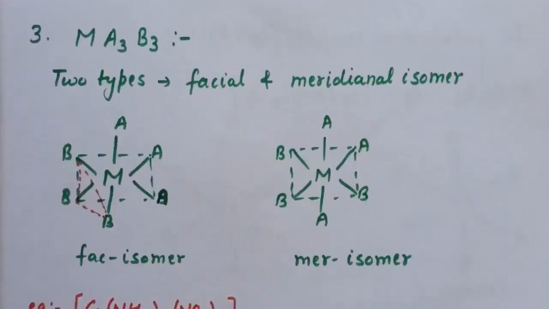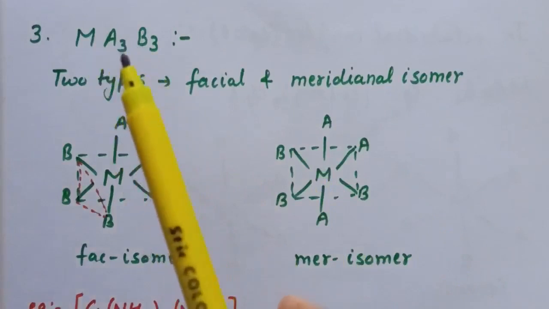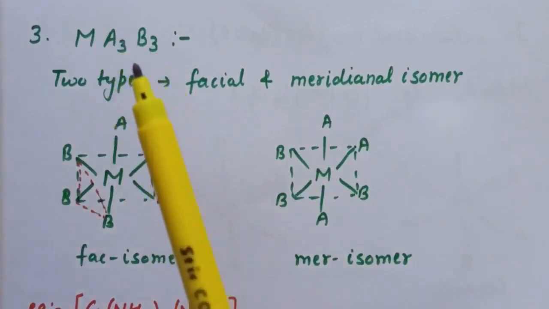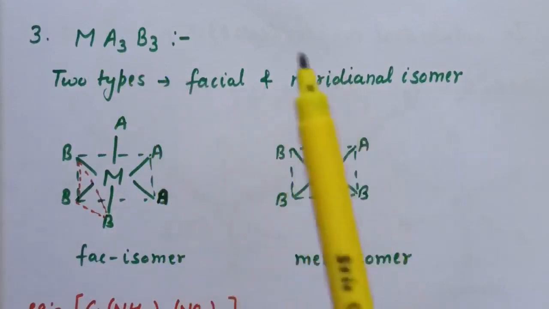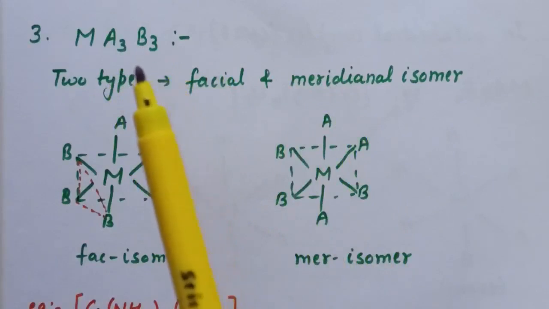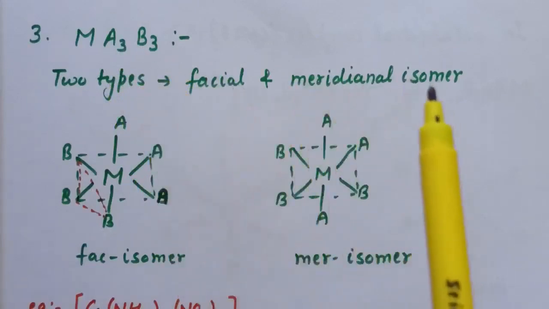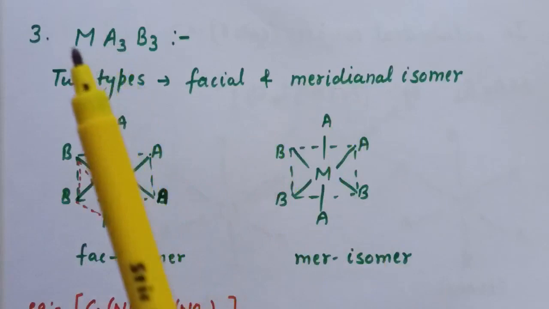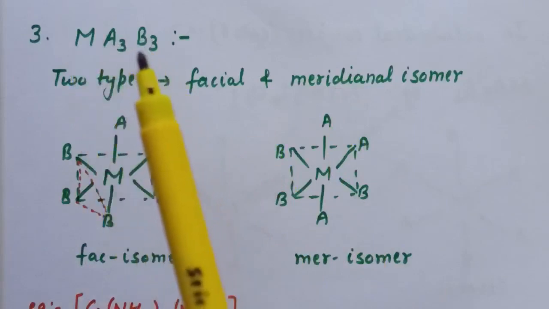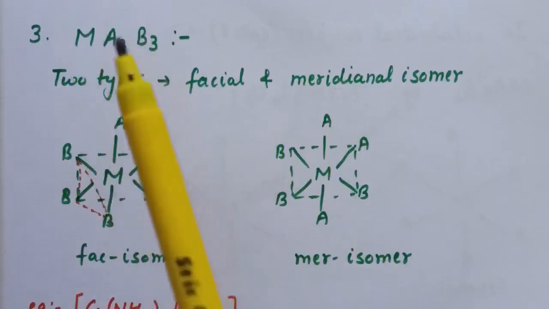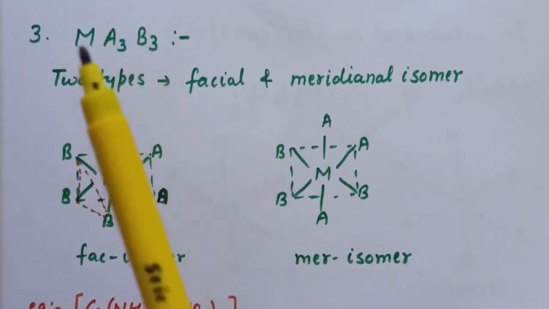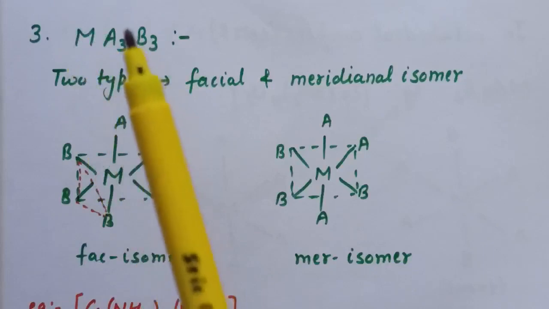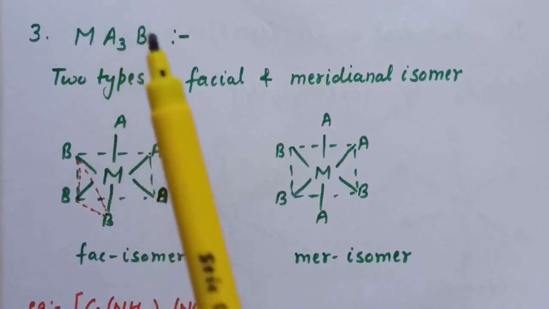a bidentate ligand. Now the third case is Ma3B3. Here we have two types of isomers, that is facial and meridional. So in this case we have facial and meridional isomers. Again in this complex we have two types of ligand, that is A and B. These are attached to the central metal atom, and here 6 ligands are directly attached to the metal atom, and therefore the coordination number is 6, and this is an octahedral complex.